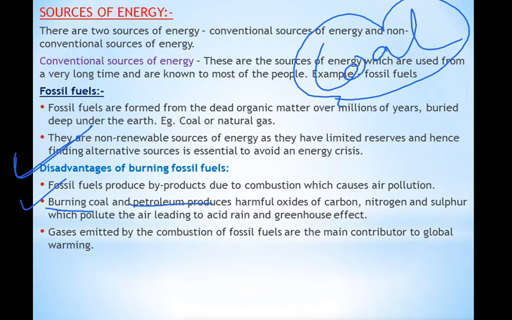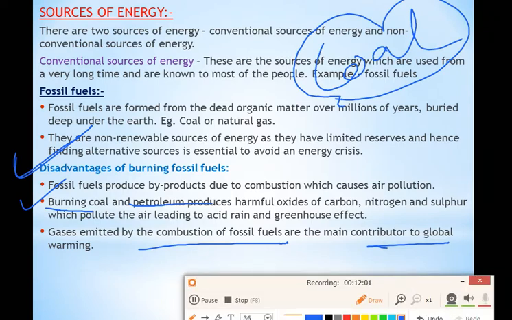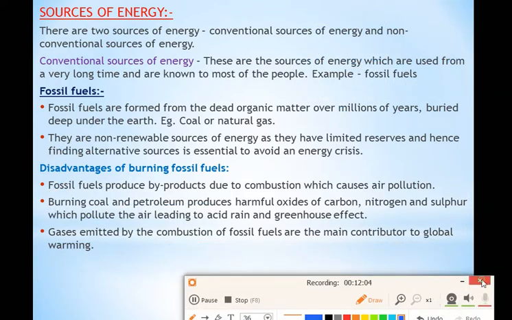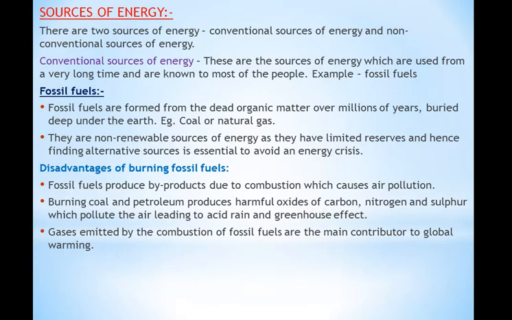Next, gases emitted by the combustion of fossil fuels are the main contributor to global warming. Yes, when we burn fossil fuels, a lot of harmful gases are emitted, which can lead to global warming also. You have heard in the news channels or newspapers that the temperature of Earth is increasing day by day. That leads to global warming, and that is not good at all for human beings, animals, plants, etc. So the greenhouse effect and global warming are all because of burning of fossil fuels. So this is one of the disadvantages of burning fossil fuels. It causes air pollution, and leads to the greenhouse effect, acid rain, and global warming.